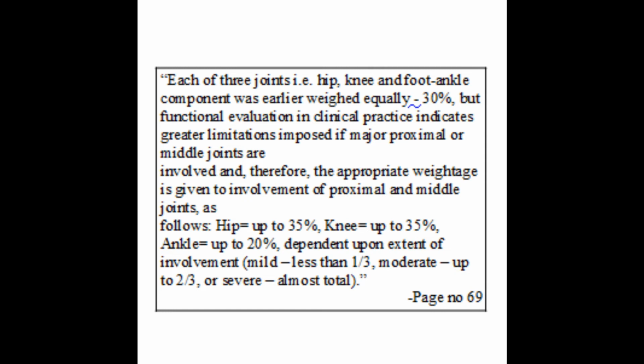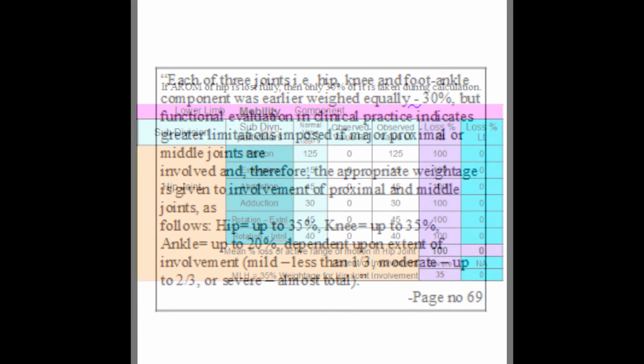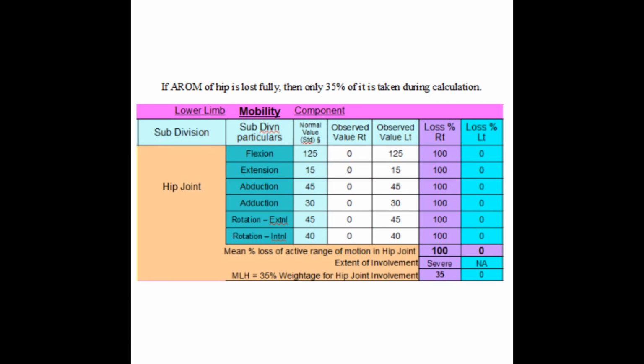For example, in case of hip it is presently 35%, knee 35% and ankle 20%. Totally the value will be 90%. Let us tabulate such a case and see the result. If AROM of hip is lost fully, then only 35% of it is taken during calculation. You can see that in this slide.